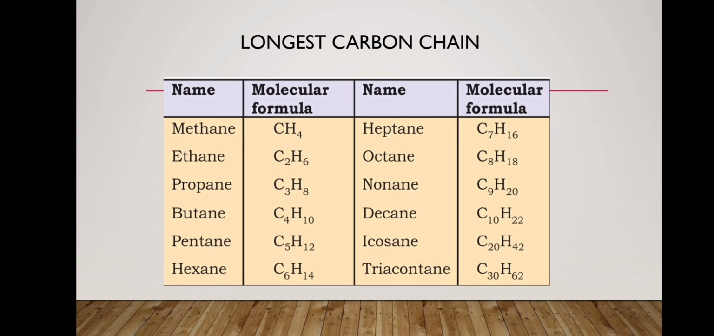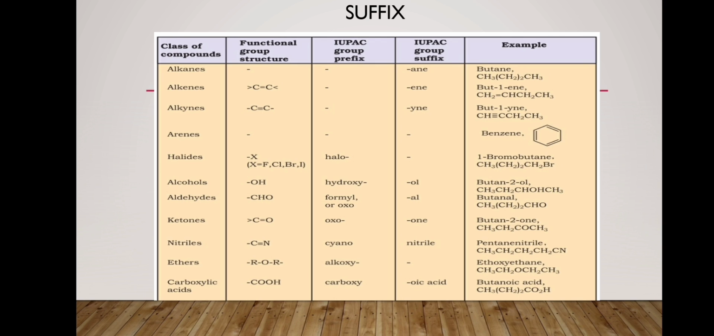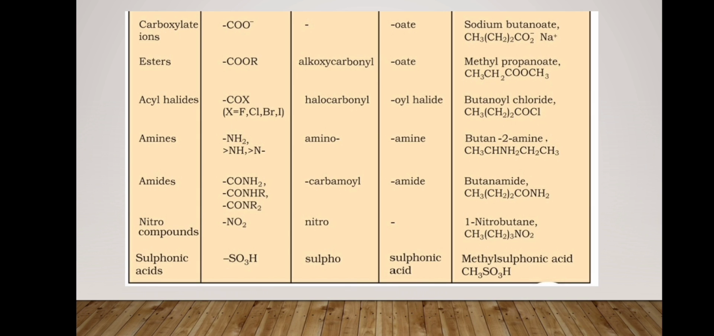Now we will come to the longest carbon chain, which contains this table and we will discuss it later on. Now we will come to the last part, that is suffix. As you can see, this table contains the suffixes of the organic compounds used in organic chemistry. As you can see, the double bond and the triple bond only come as a suffix, that is ene and yne, and the suffix is used after the word root. Now you can also see for alcohol the suffix is ol, for aldehyde is al, and so on. You can also use the suffixes of the other organic compounds from this table.